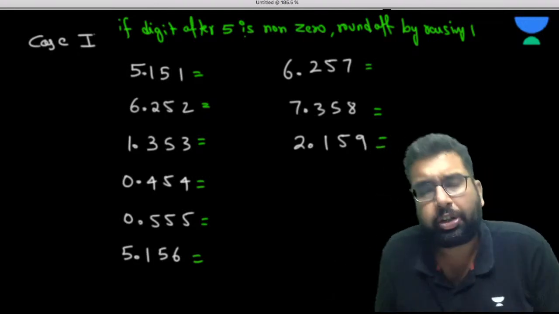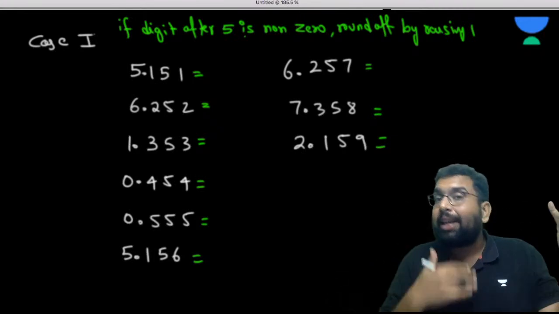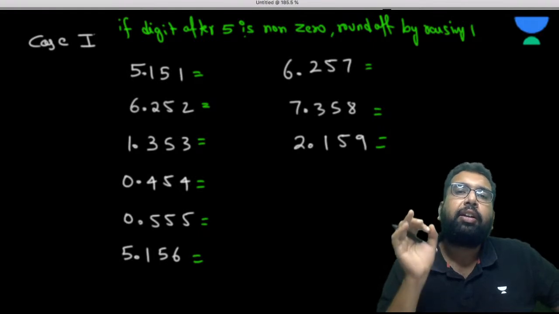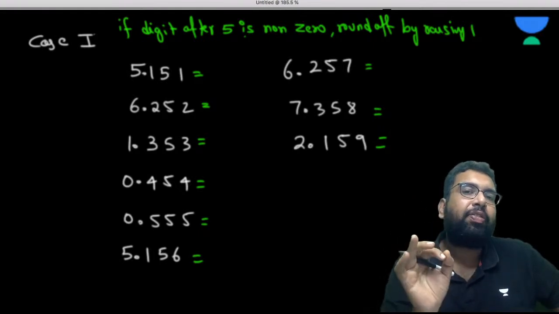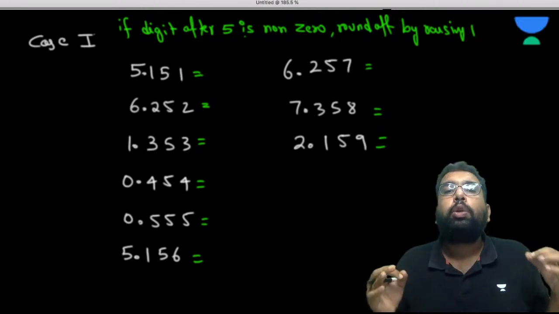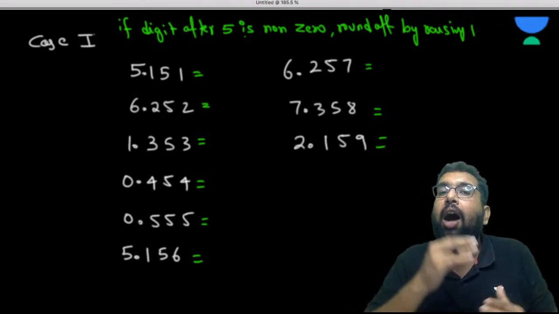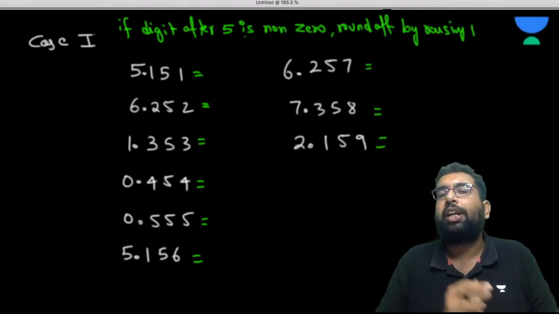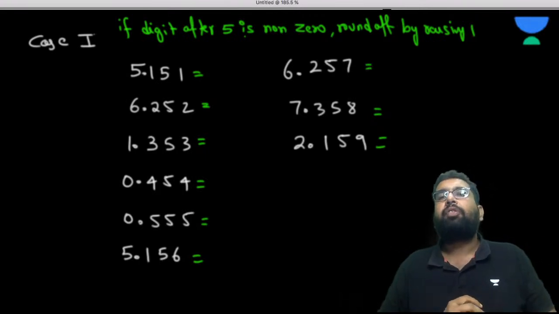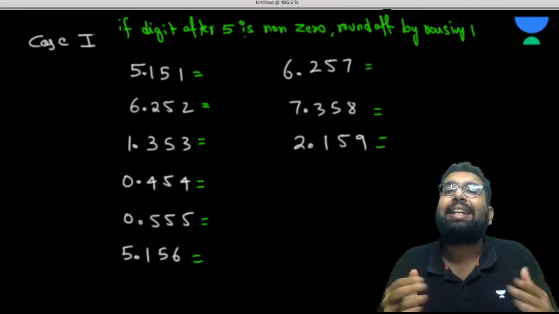Again I'm repeating myself, actually correcting myself over here. If there is exactly 5, not greater than 5, not less than 5, you need to round off. For that, you have to see the digit after the 5. If the digit after 5 is non-zero, you need to round off by raising 1.